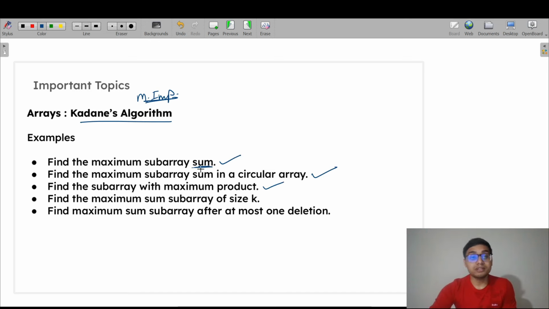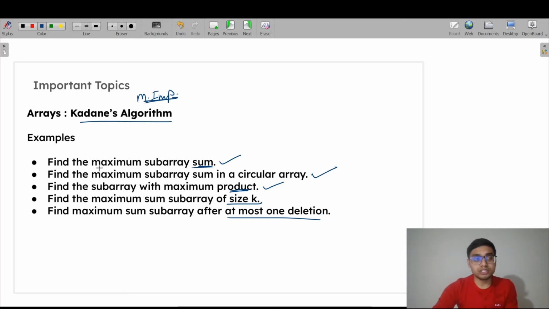So a slight variation is there. The maximum sum subarray of size k, maximum sum subarray after at most one deletion. These are the problems based on Kadane's algorithm.